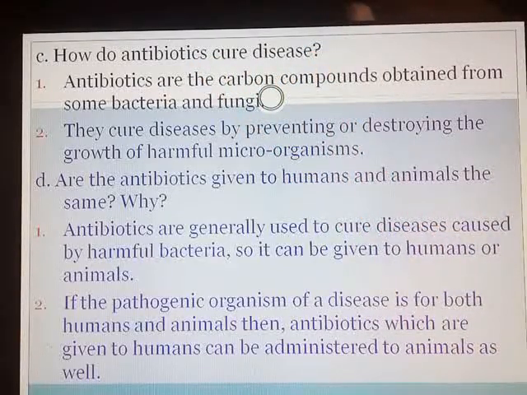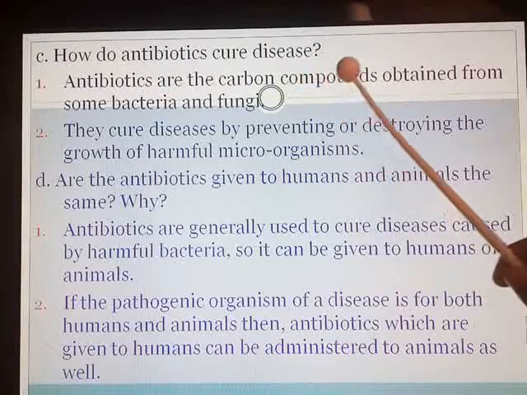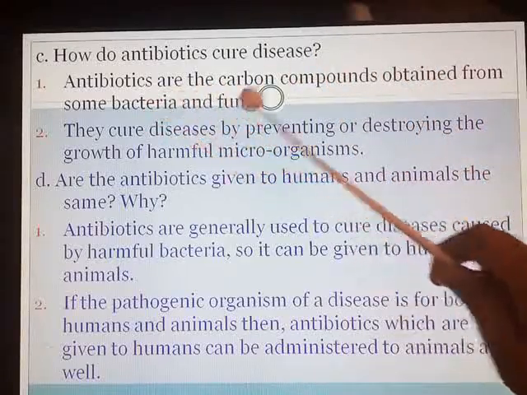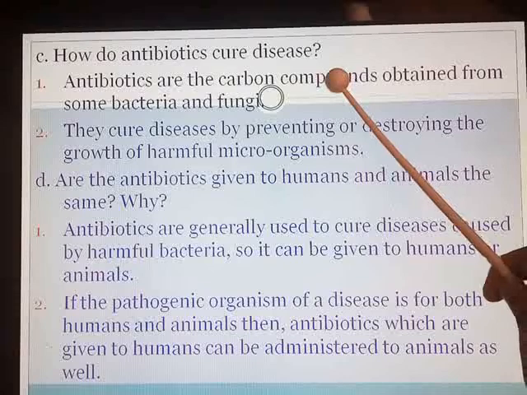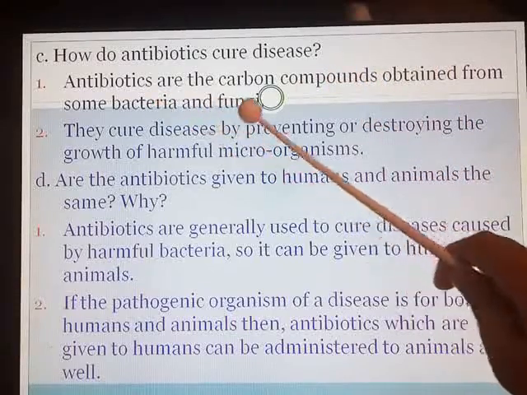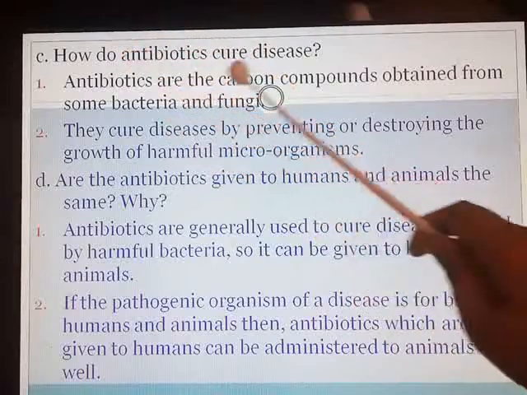Now here in your textbook, under the heading antibiotics, you have the answer. Antibiotics are the carbon compounds obtained from some bacteria and fungi. Point number 1 is, you have to state what antibiotics are. They have asked how they cure the disease.